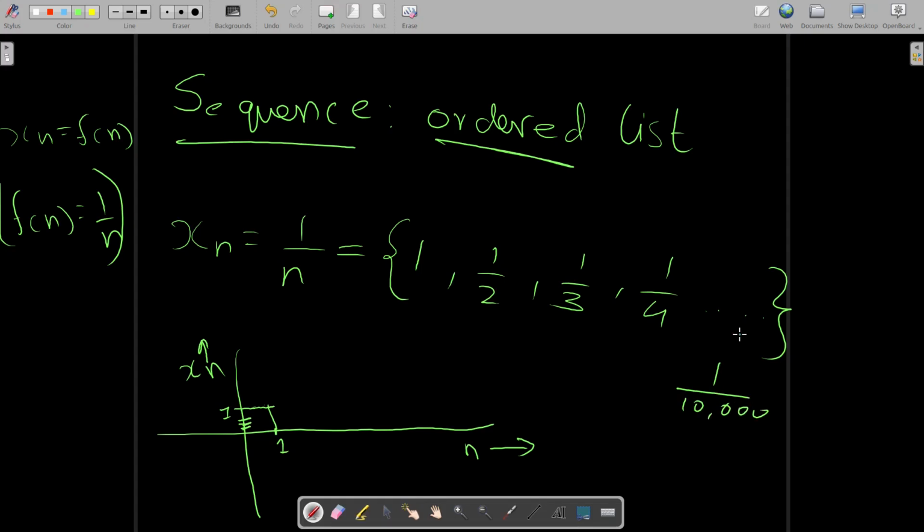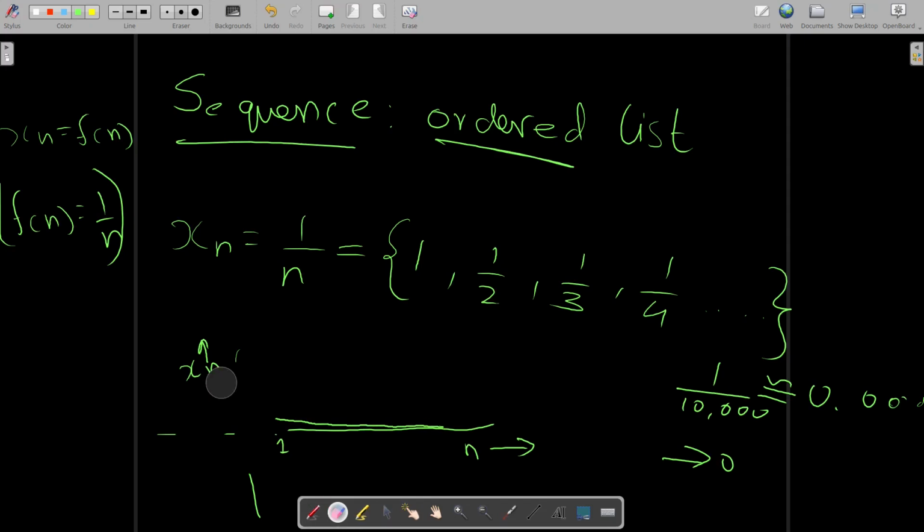As this goes on, the value of each element will go near 0, right? Like 1 by 1000 is approximately 0.0009 something, so it tends to 0. So the graph would look something like this. It would really become close to 0.